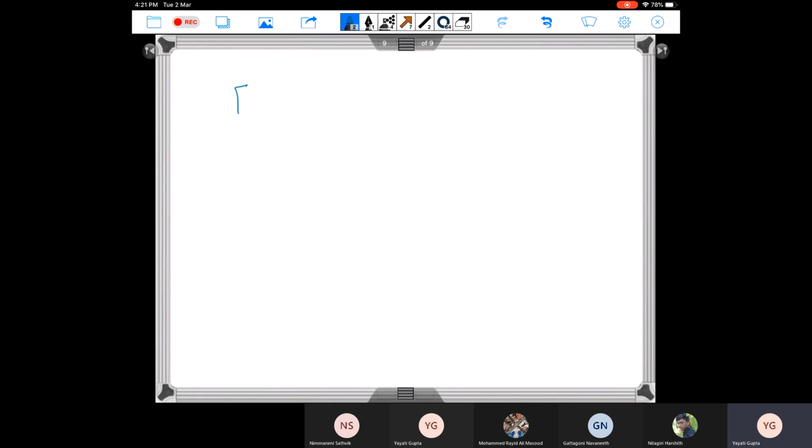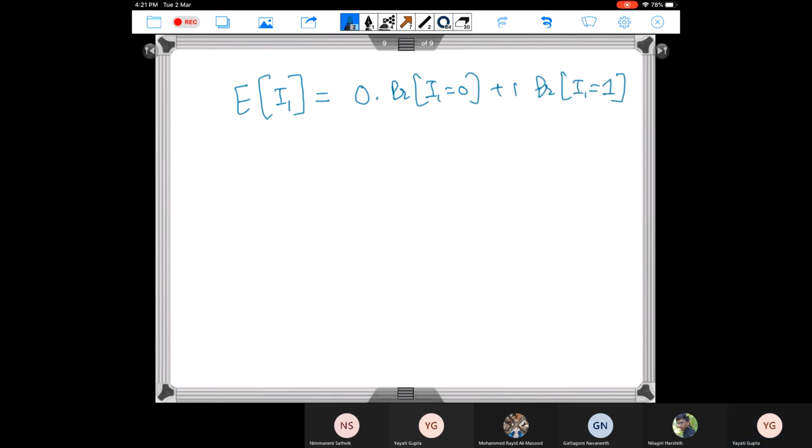Let's look at the expected value of I1. I1 can take two values, 0 and 1, so it is 0 times the probability that I1 is 0 plus 1 times the probability that I1 is 1. In this case 0 was tail and 1 was head. The first term turns out to be nothing, so it becomes the probability that I1 equals 1.